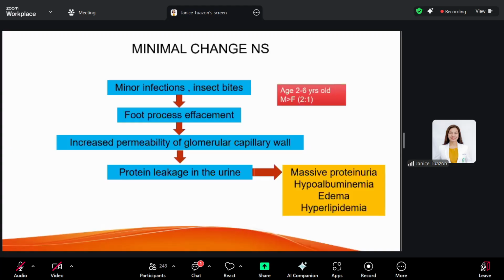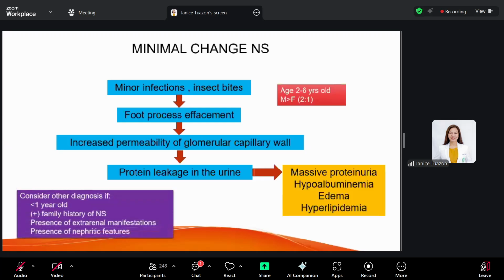Now, the edema usually presents around the eyes, periorbital, and in the lower extremities. So a diagnosis other than minimal change nephrotic syndrome should be considered in children less than 1 year old with positive family history of nephrotic syndrome. It could be not minimal change. It could be focal segmental glomerulosclerosis.